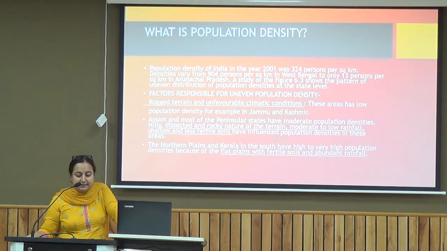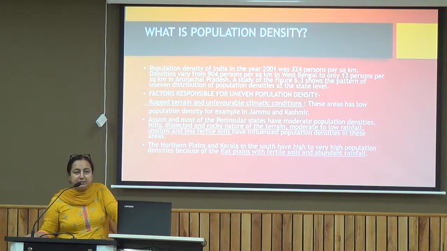Now the northern plains and Kerala in the south have very high population densities because of the flat plains with fertile soil and abundant rainfall. If we see the basic factors responsible for higher density of population in these areas, the very first one is the favorable climatic condition. On top of that we have flat land available.